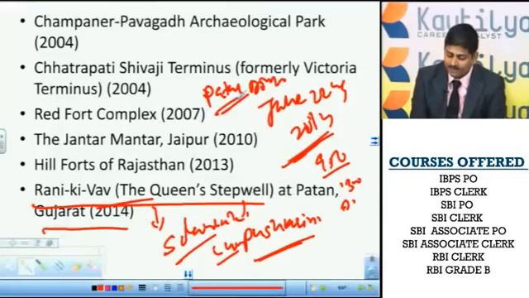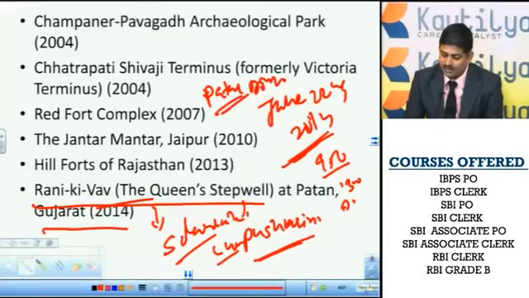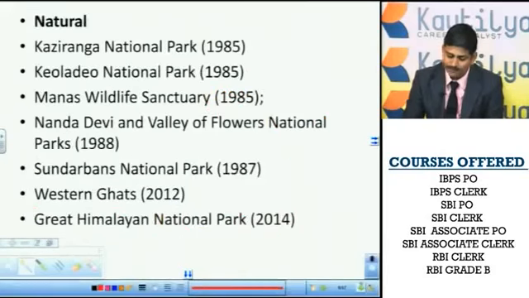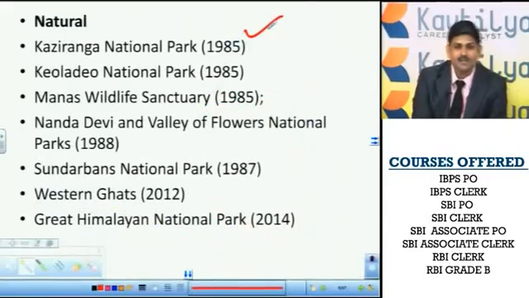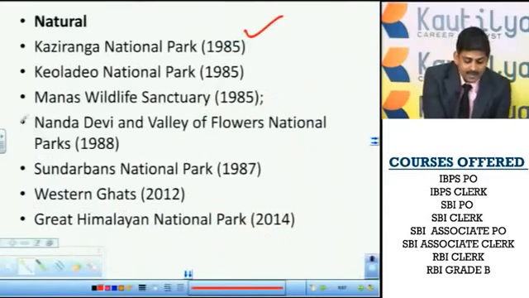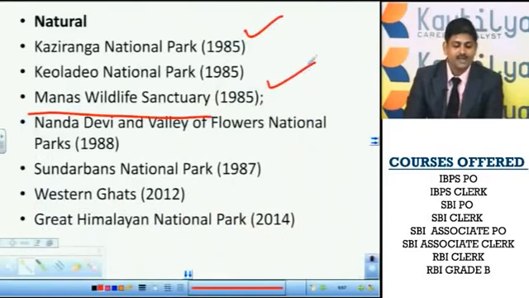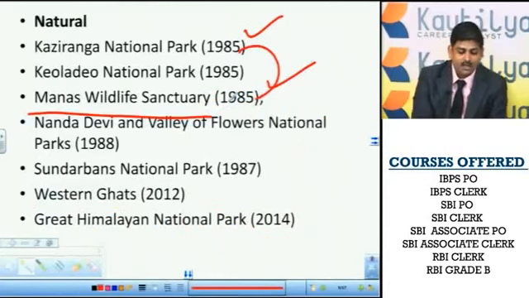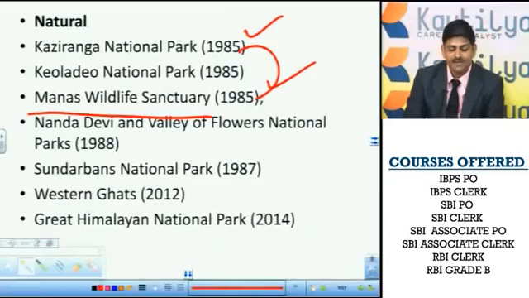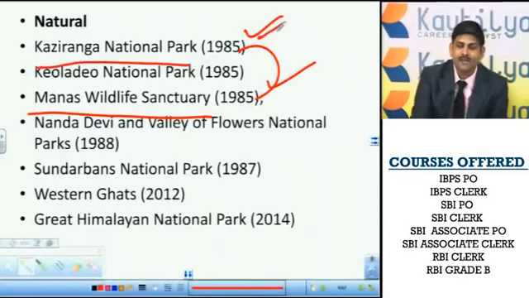Apart from this, some natural sites are also there in India. Kaziranga National Park is in Assam, and the Manas Wildlife Sanctuary is also in Assam. Both these, Kaziranga National Park and Manas Wildlife Sanctuary, are in Assam. Kaziranga National Park is famous for the rhinoceros.